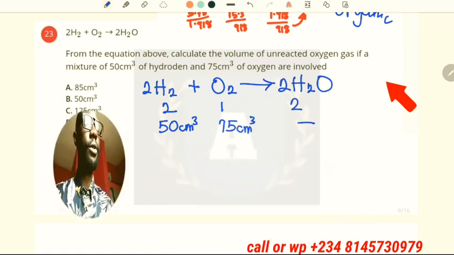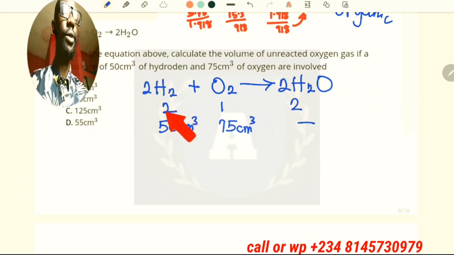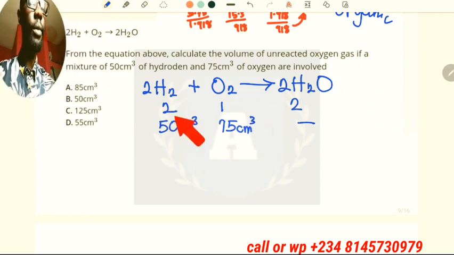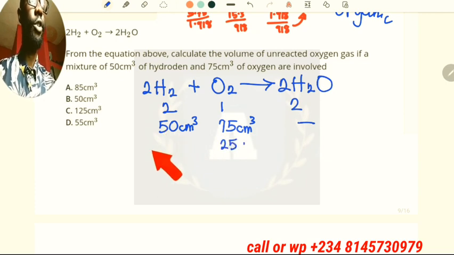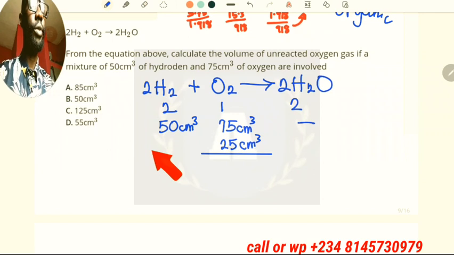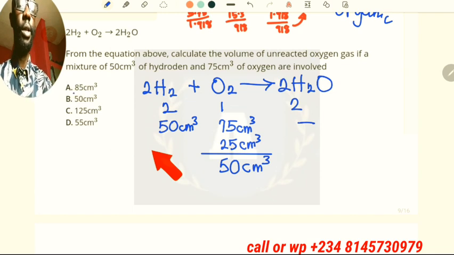So in the mole ratios, we have 2 moles of hydrogen and 1 mole of oxygen, which means that 25 cm³ of oxygen will be needed to react with 50 cm³ of hydrogen. So now, to get the unreacted oxygen, we have to take away 25 from 75, which is 50 cm³.